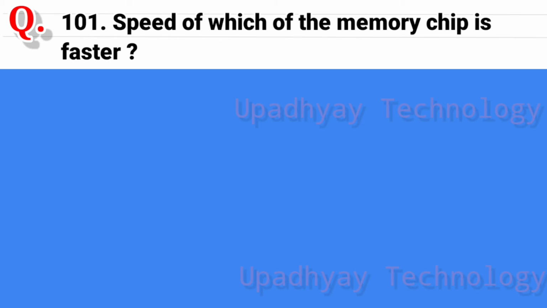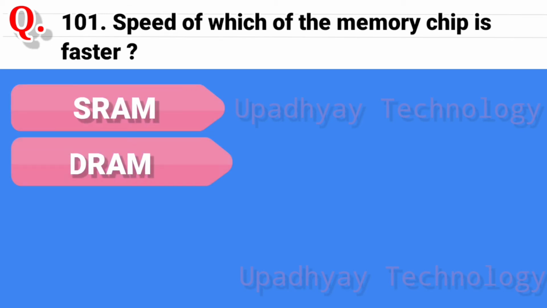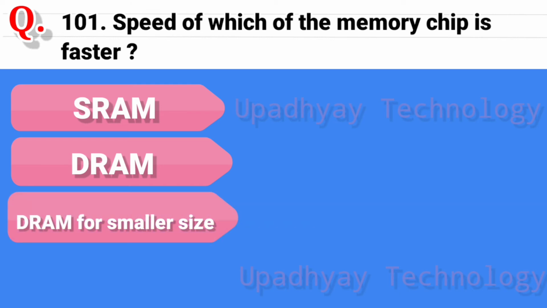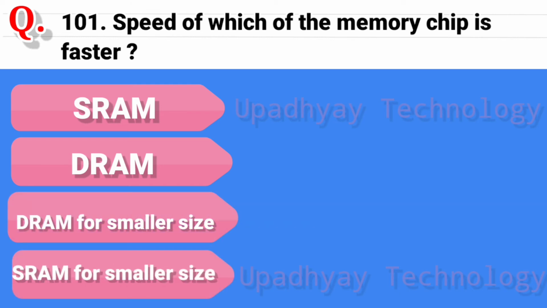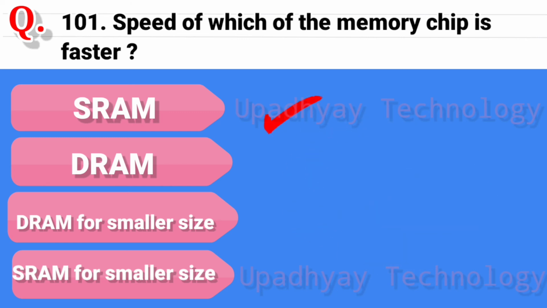Question 101. The speed of which of the following memory chip is faster? And the options are SRAM, static RAM, DRAM, dynamic RAM, DRAM for smaller size, and the last option is SRAM of smaller size. And the correct answer is SRAM.